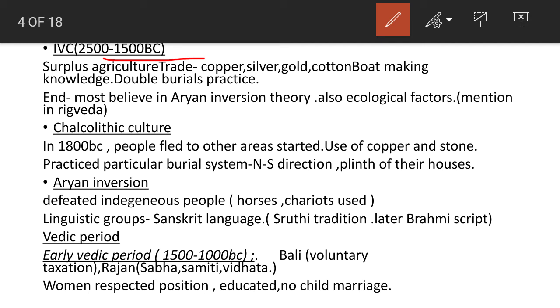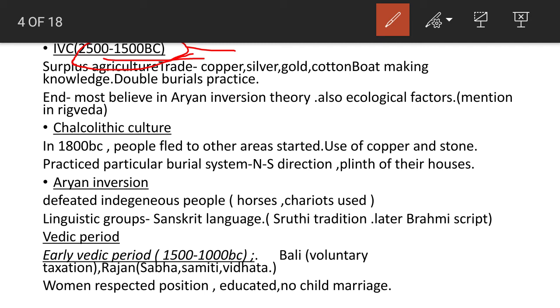In this time, surplus of agriculture was there. Also, copper, silver, gold, and cotton-like materials were traded with other civilizations or other parts of the world. Also, boat making knowledge was high, and double burial practices were also used. So, the Indus Valley civilization is an important period, and you have to know the time period in which it emerged.